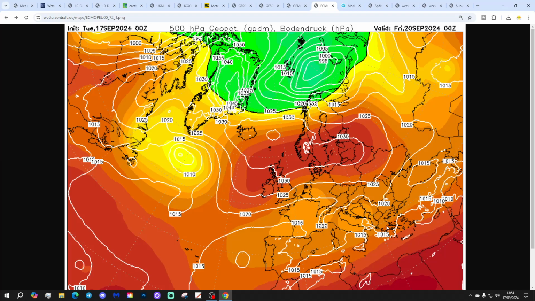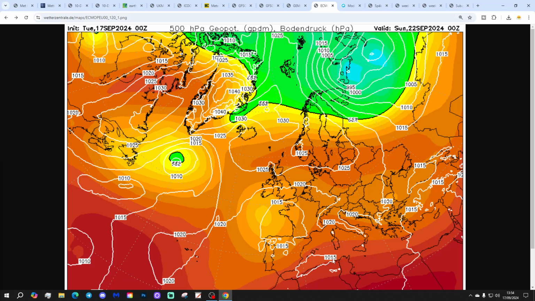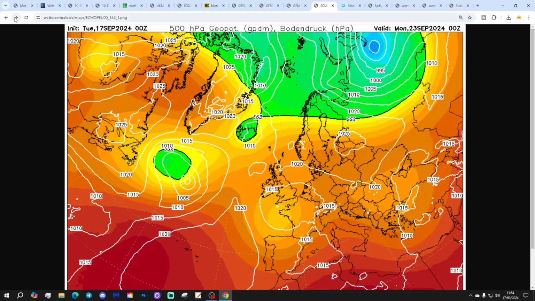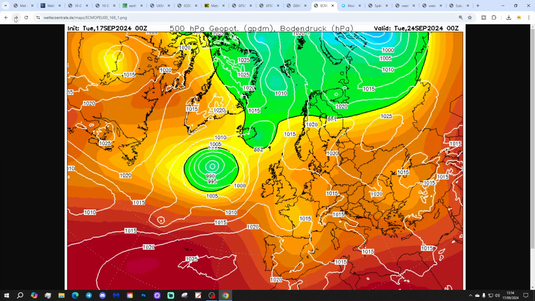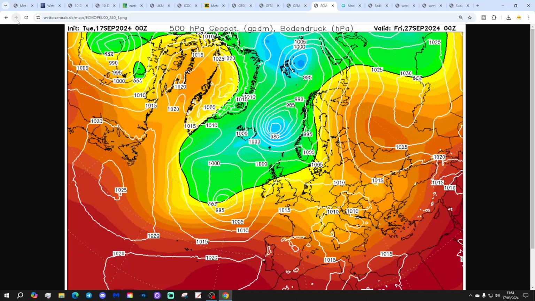Okay, the ECM finally, and again we have that high pressure in control through Friday over the weekend. The thundery low gradually starts easing its way up from the south, bringing heavy downpours, possibly some thunderstorms too. And then on into next week, we turn wet and windy from the Atlantic as low pressure develops out to west of the country. So heavy showers, longer spells of rain, and looking pretty cool.